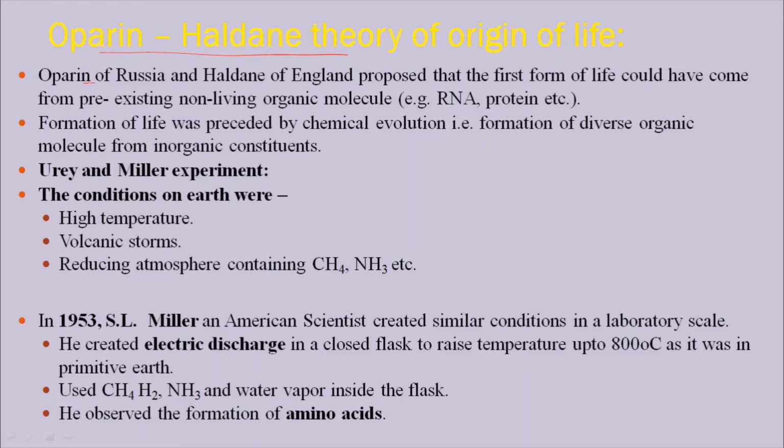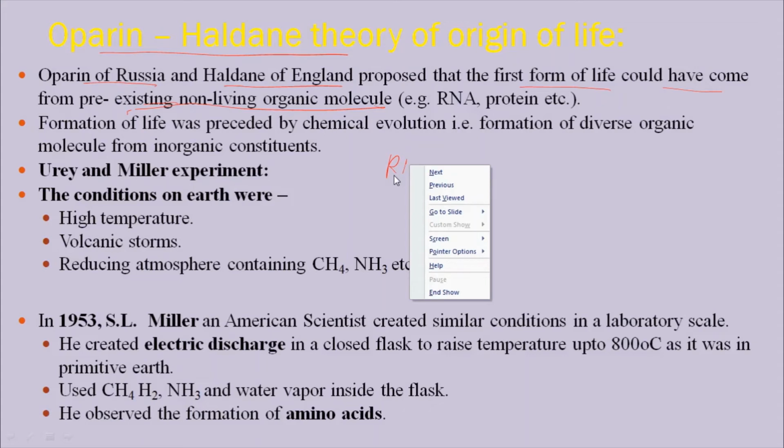That is, organic molecules. What Oparin and Haldane actually said is, if you go on the structure of RNA, we find that RNA is basically made up of carbon, nitrogen, hydrogen, oxygen. Okay.